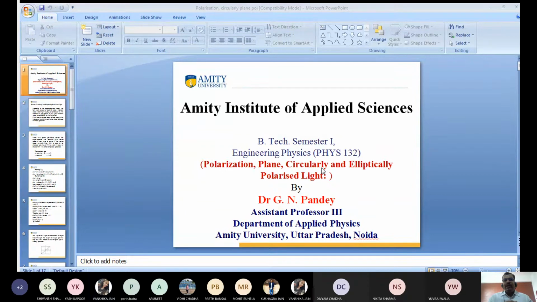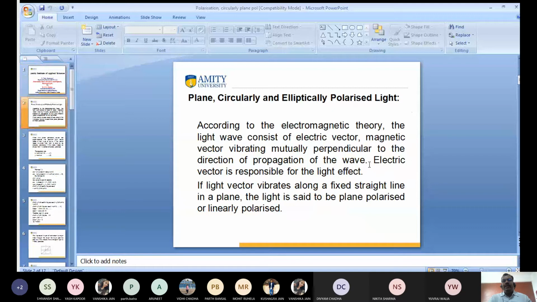No, sir. Actually, the other day I wanted to show the figure of circularly polarized light and elliptically polarized light. I have shared my PPT, so I want to discuss this one. I just revise these things because I want to show the figure of how we get plane polarized light, circularly polarized light, and elliptically polarized light.